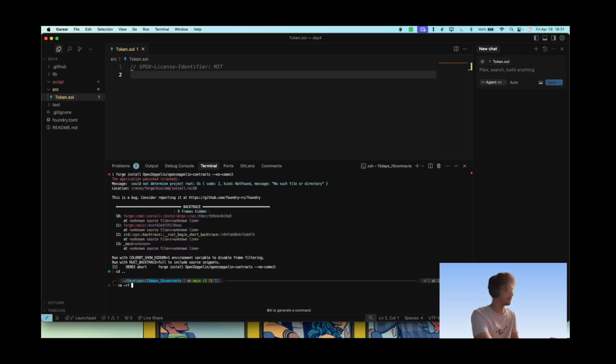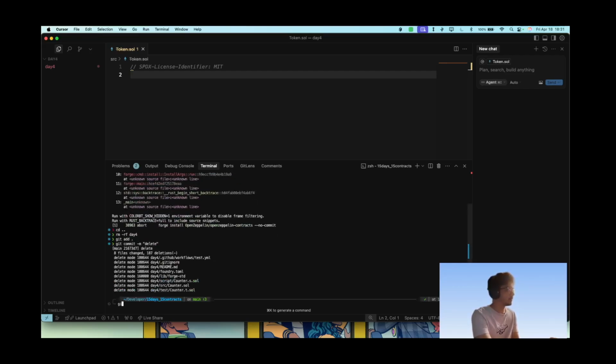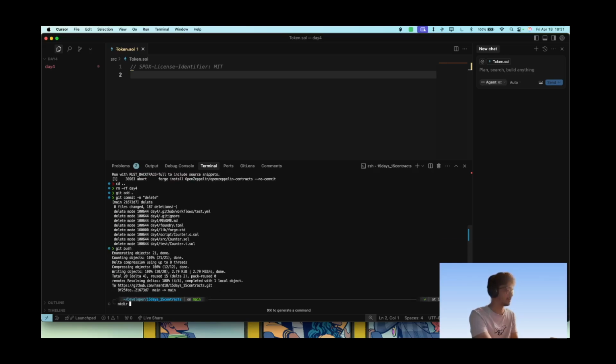Let's remove it with rm -rf and do day 4 for this, and let's do git add, git commit, whatever, delete, and git push. Let's create a new directory called mkdir day 4.